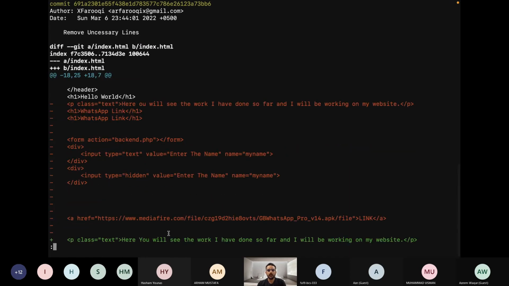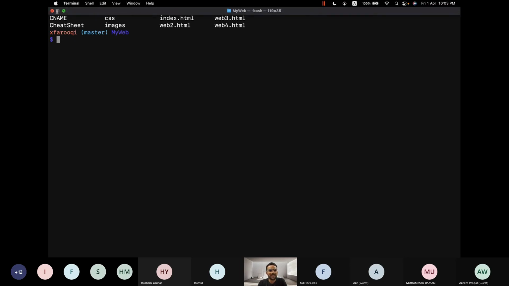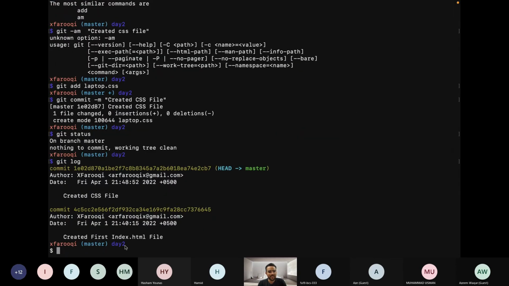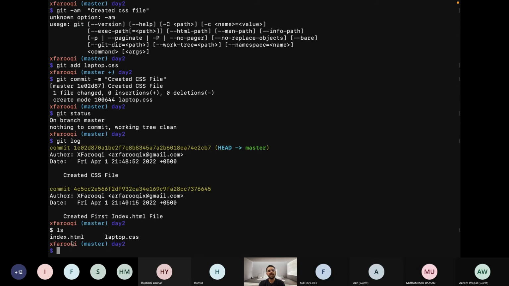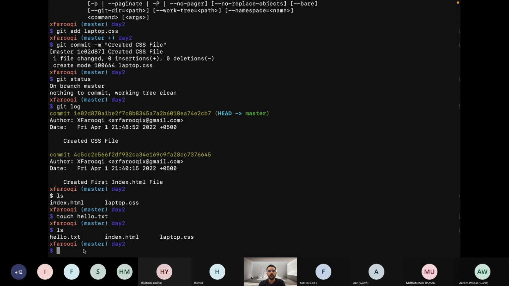The rm command is basically used to remove something. I will not make changes here. The day2 file that we made before in the repository. So the ls command will show that it has two files, index.html and laptop.css. Let's suppose I create a new file using the touch command, hello.txt. Now there are three files in this repository.